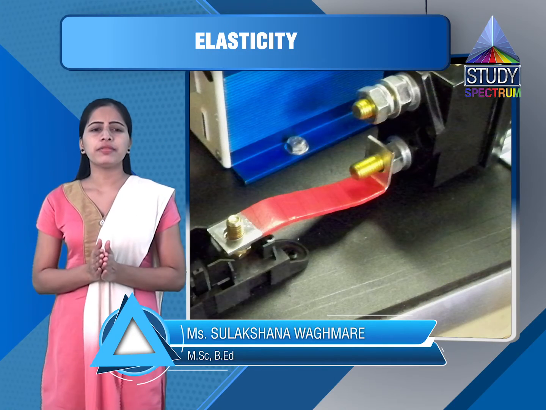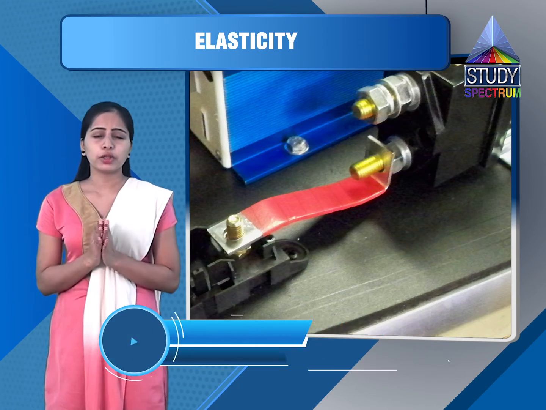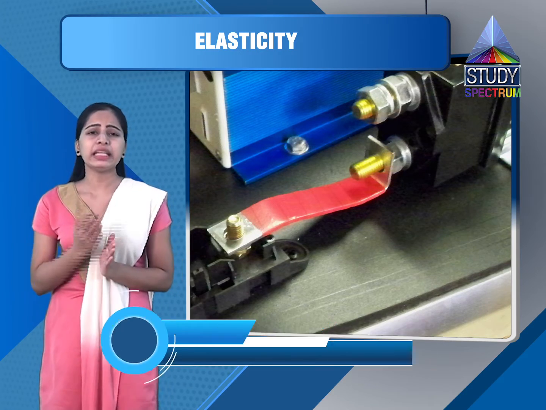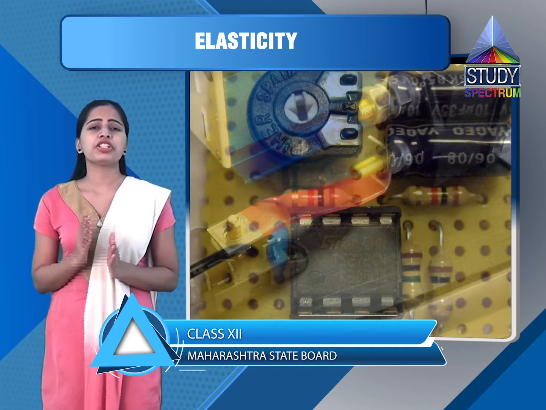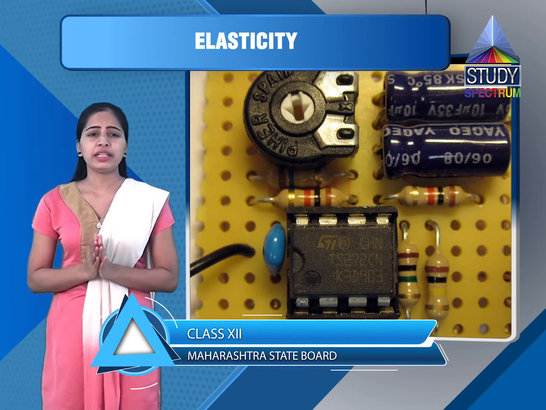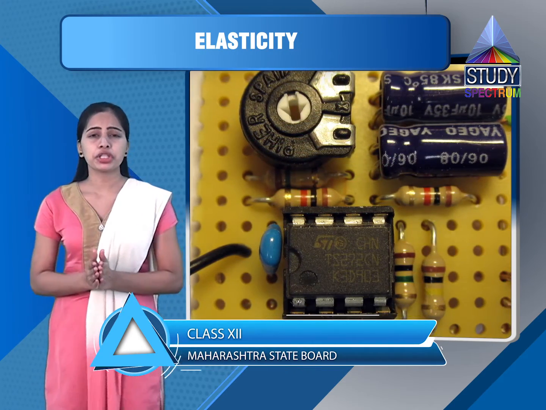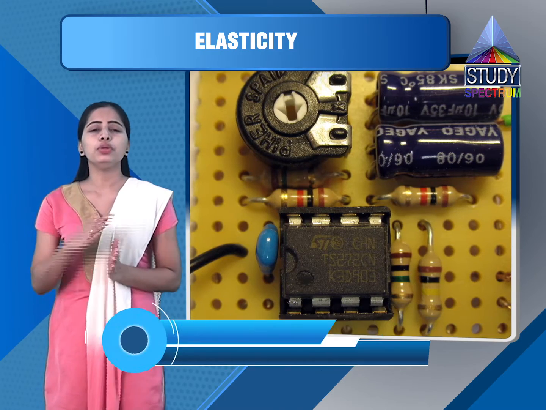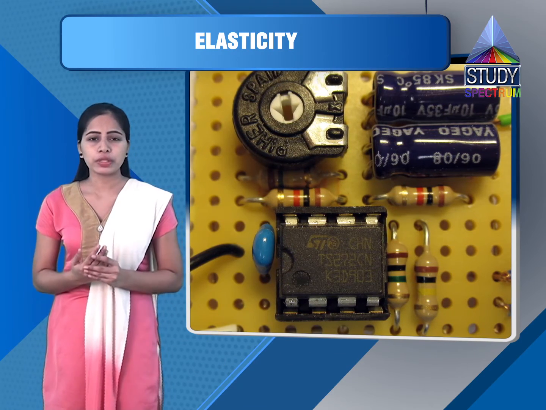If I take mg as the applied force, where g is acceleration due to gravity, by definition Young's modulus is equal to longitudinal stress upon longitudinal strain.